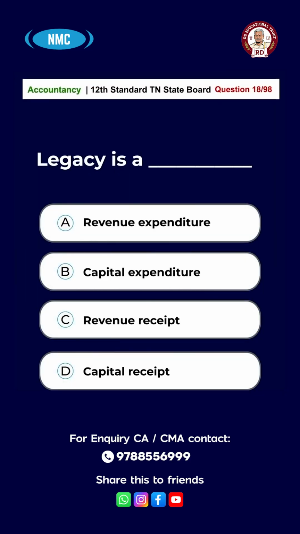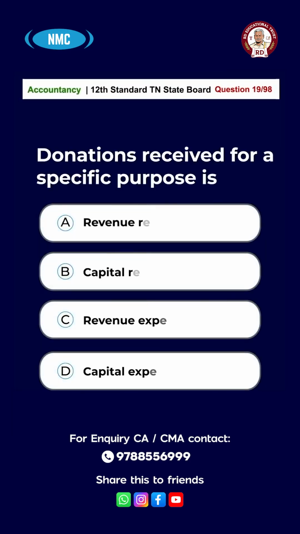Question number 18. Legacy is a option A, revenue expenditure, option B, capital expenditure, option C, revenue receipt, option D, capital receipt. The answer is option D, capital receipt. Question number 19. Donation received for a specific purpose is option A, revenue receipt, option B, capital receipt, option C, revenue expenditure, option D, capital expenditure. The answer is option B, capital receipt.